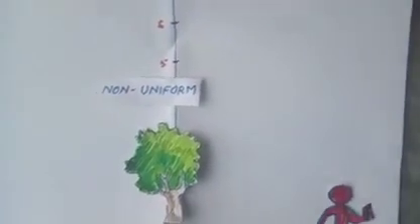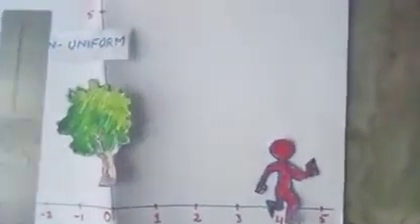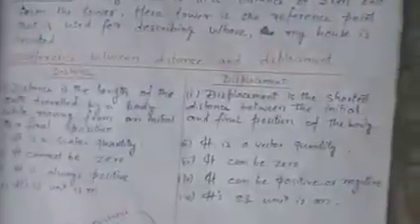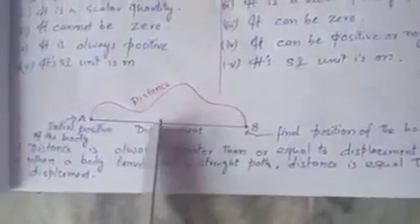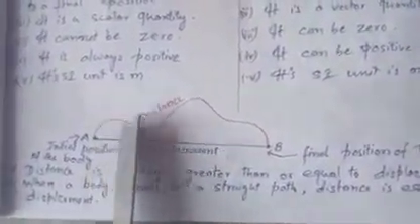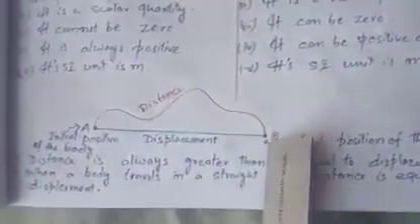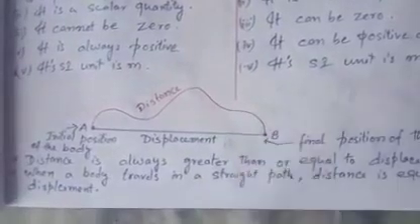Now come to distance and displacement. See this picture: this red line is the distance traveled by the body.